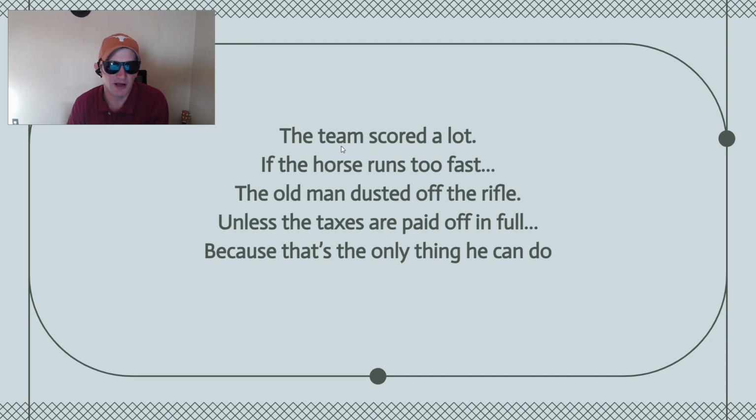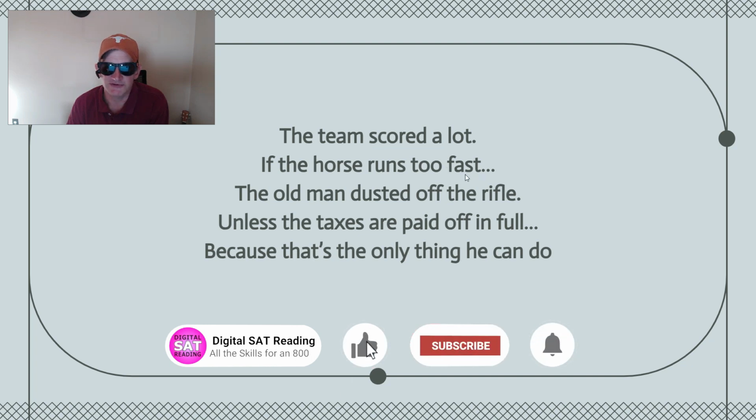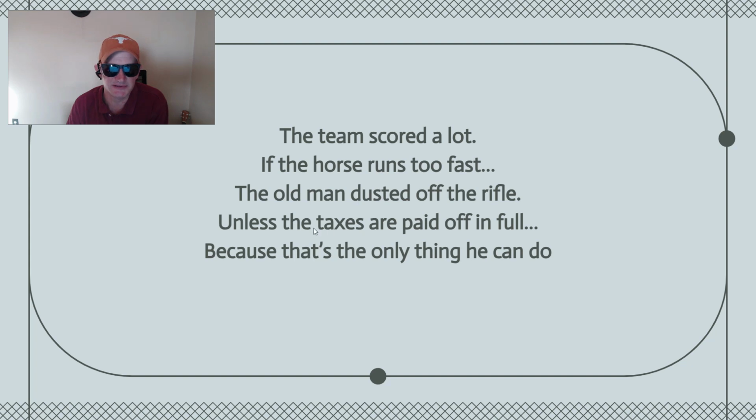So, the team scored a lot. Team is subject, scored verb. If the horse runs too fast, horse runs. The old man dusted, unless the taxes are paid. Subject, verbs, all the way down. Now, some of these are dependent and some of these are independent. And you know which one is which.